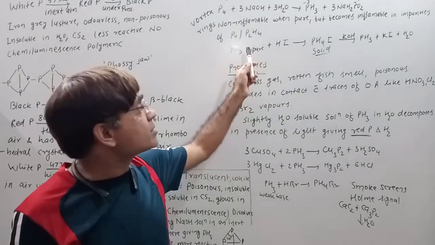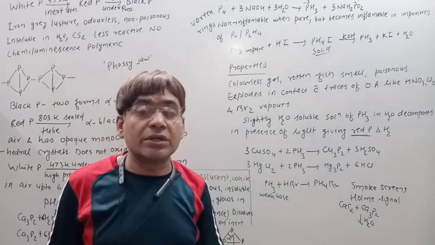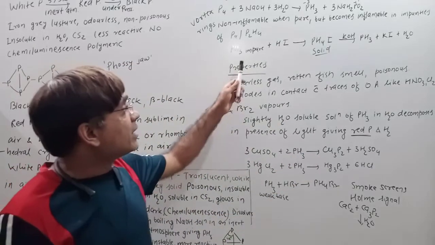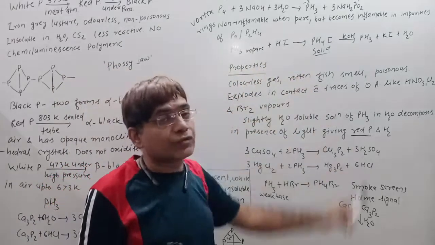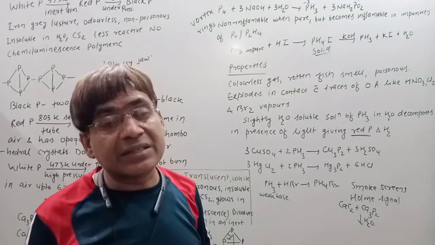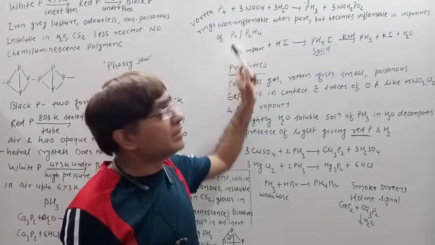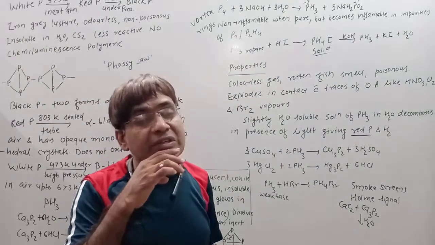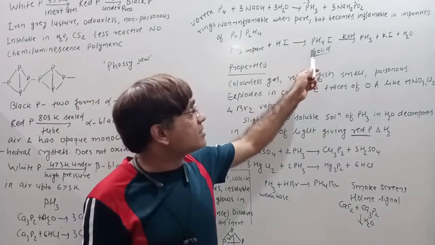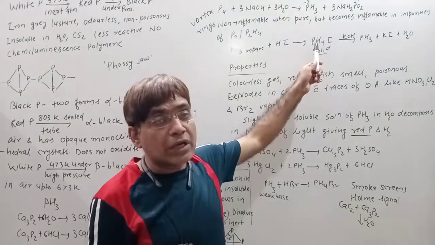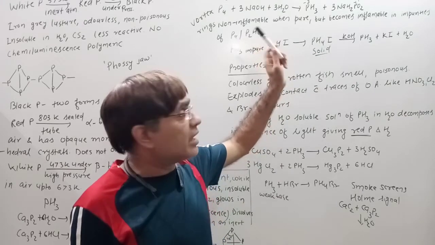Fine. So this gaseous mixture of P4, P2H4 and phosphine, when it is passed through a tube containing HI, phosphine being basic in nature reacts with HI to form PH4I, which is solid, and hence it is deposited in the tube itself. While the other gases like P4 and P2H4 pass on because they do not react with HI. So this PH3 which has been converted into this salt is now free of those impurities. Is it clear?